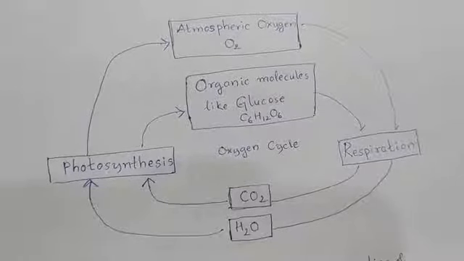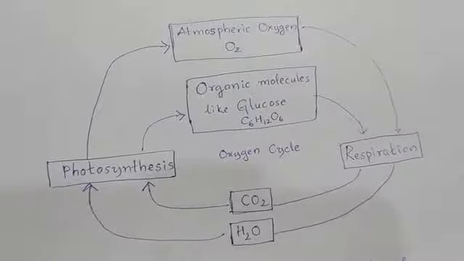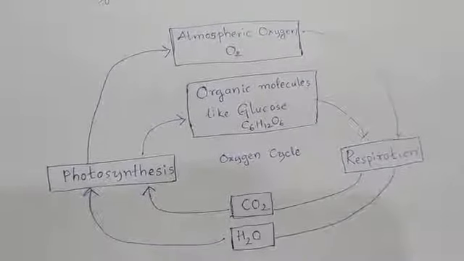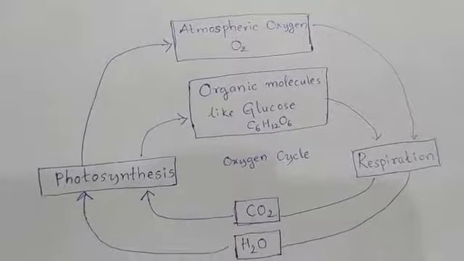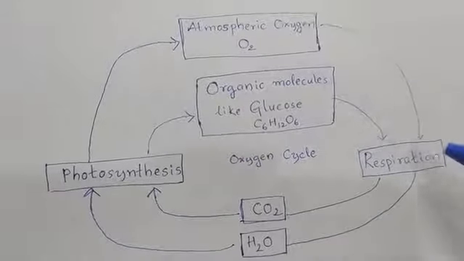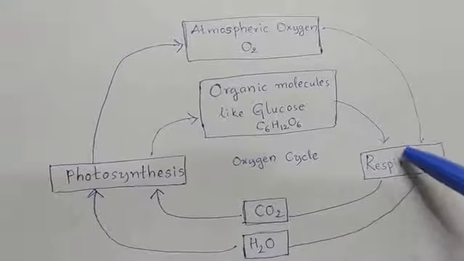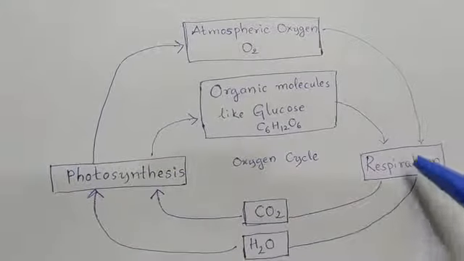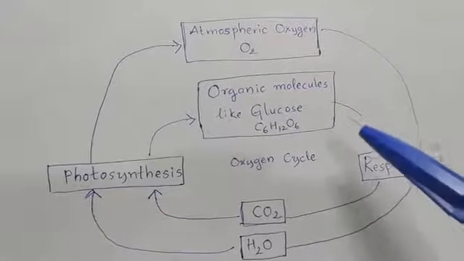So, if we observe the oxygen cycle in a cyclical manner, how is it taking place? Let us see. First, the atmospheric oxygen enters into respiration. In respiration, along with oxygen, what is the major substrate that is used?